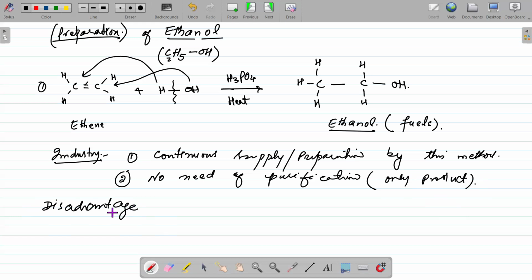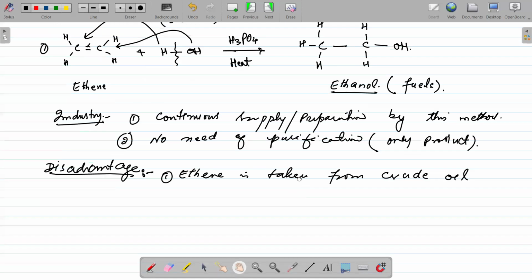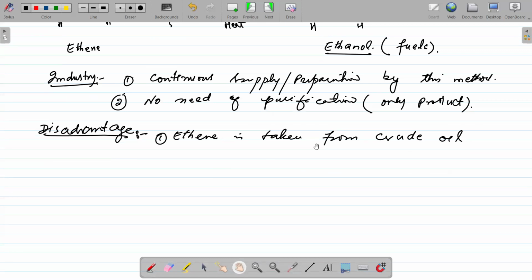So whenever we talk about the disadvantage, we can see here the raw material, ethene. Ethene is basically a raw material which is taken from the petroleum. Ethene is taken from crude oil. And we know that crude oil is not a renewable resource. And as we are using it in a huge quantity, it is going to end in the world.